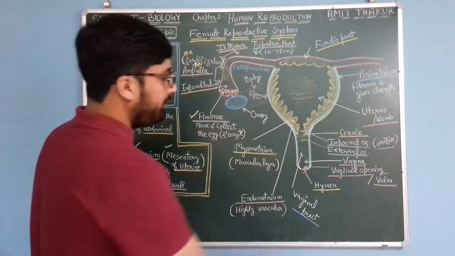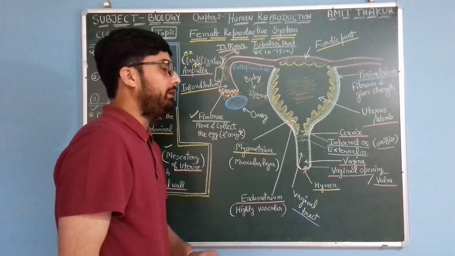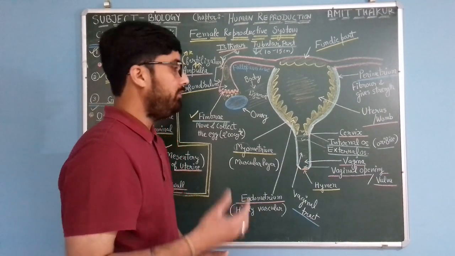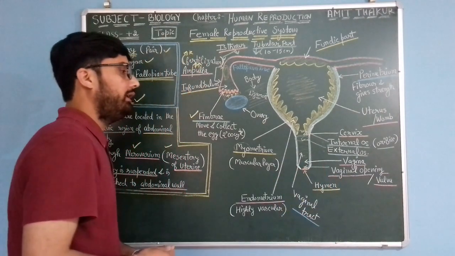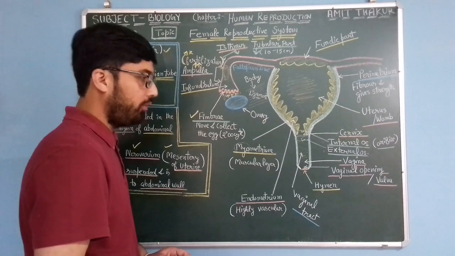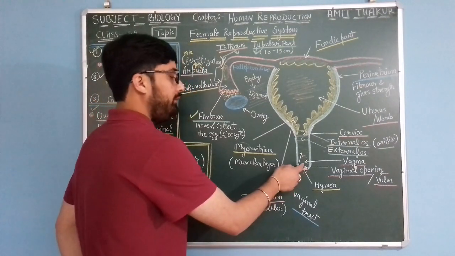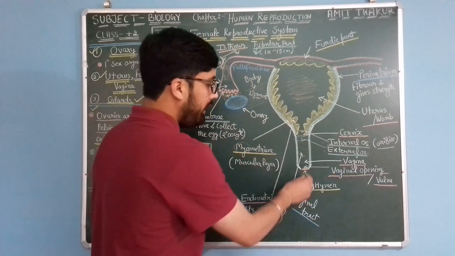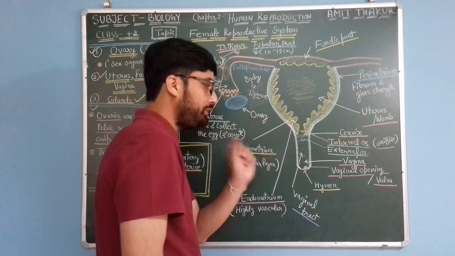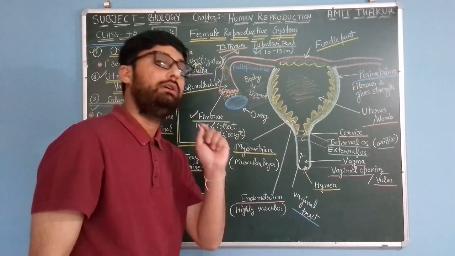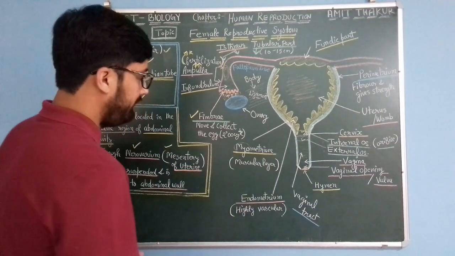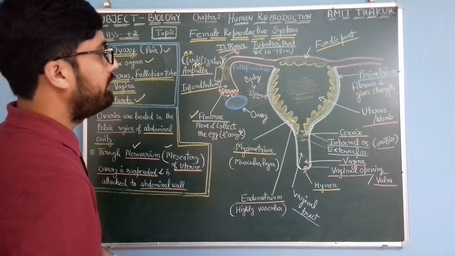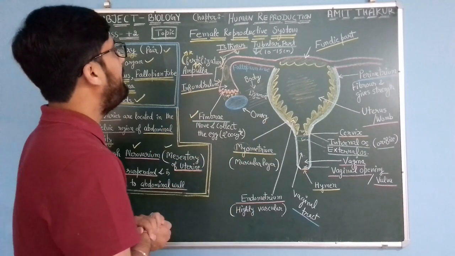And this is the vagina, a female reproductive part which receives male gametes from the human male during sexual intercourse, or the process of copulation. This is the vaginal opening, also known as the vulva, and this is the hymen. This hymen layer is present only in virgin females. This whole structure is the vaginal tract. So this is all about the female reproductive system.